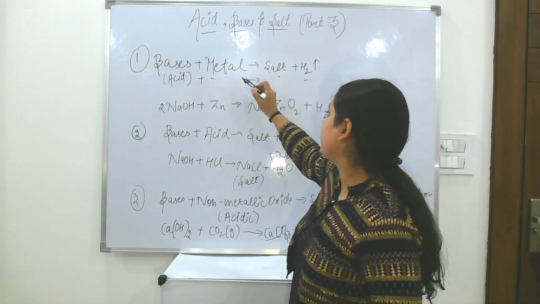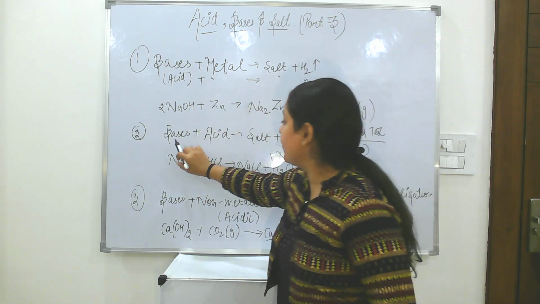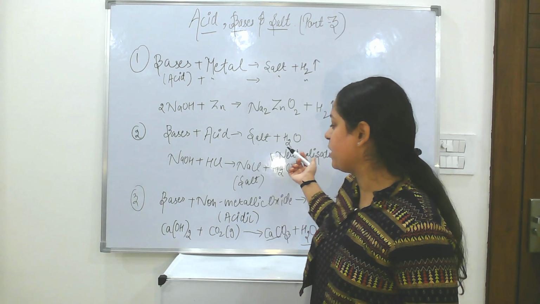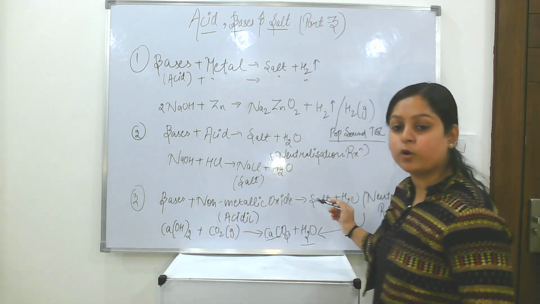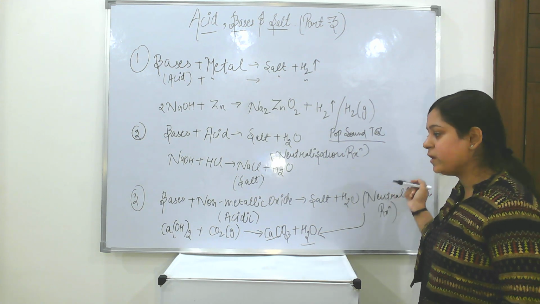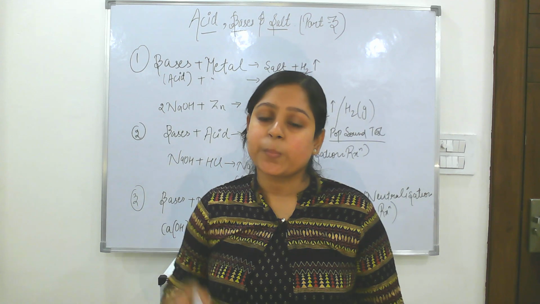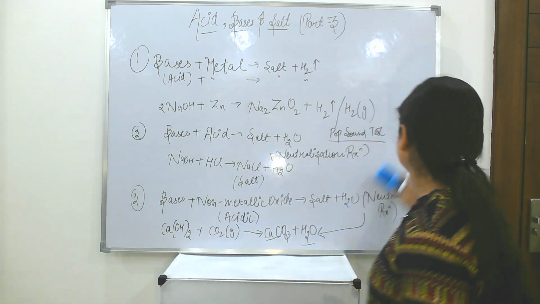Bases when reacting with metal form salt and hydrogen gas, similar to the reaction of acid. Base when reacting with acid will form salt and water. This is a neutralization reaction. Bases when reacting with non-metallic oxide will form salt plus water, again a neutralization reaction, and we can conclude non-metallic oxides are acidic in nature, metallic oxides are basic in nature.